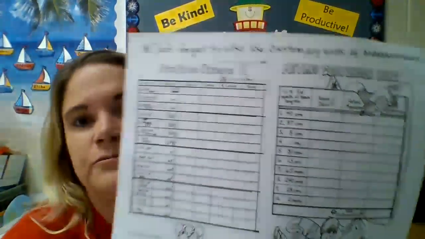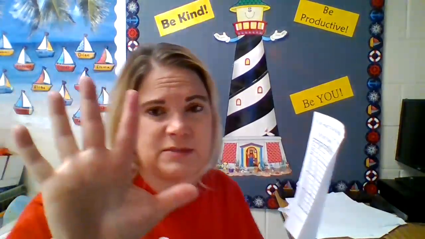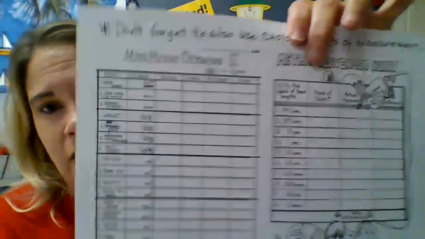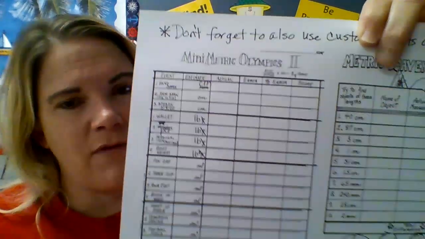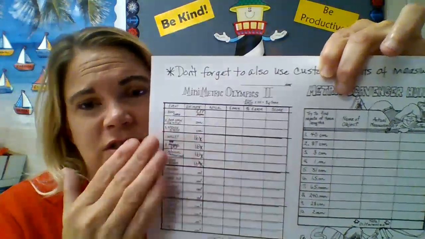This page, what you're doing here is you're measuring some things, okay? You're going to measure first your hand span. So from side to side on your hand, you have to measure how big it is, how long it is. And they give you the units millimeter, which we really haven't learned much about. So if you want to do it in centimeters, you can just change it to centimeters. You can change these units.